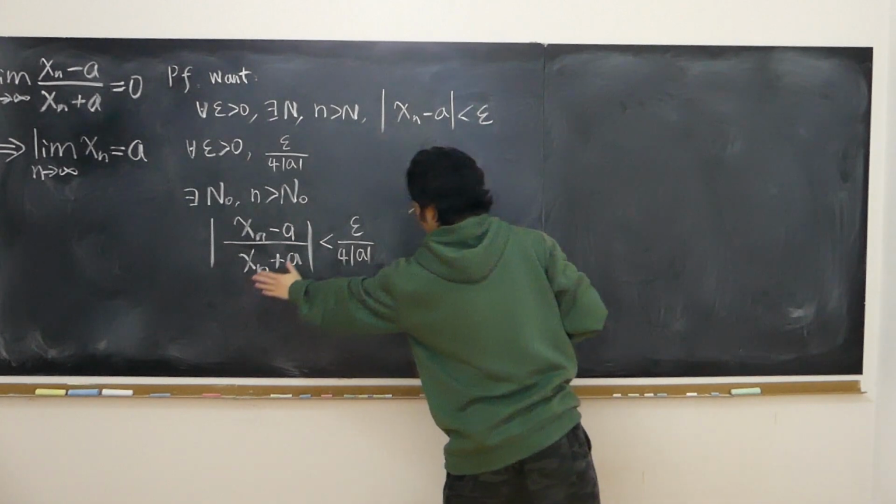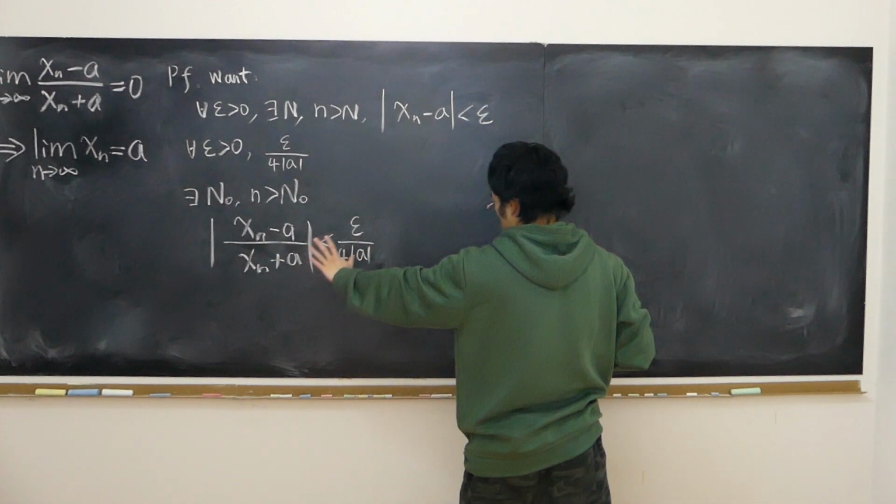All right. We have this inequality relationship.